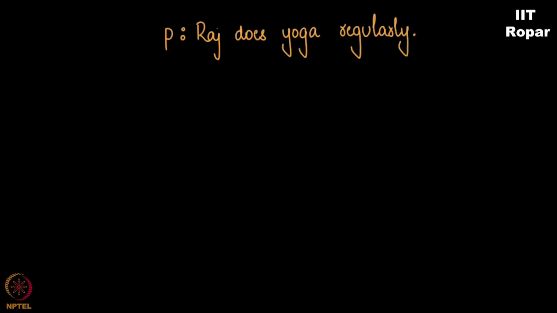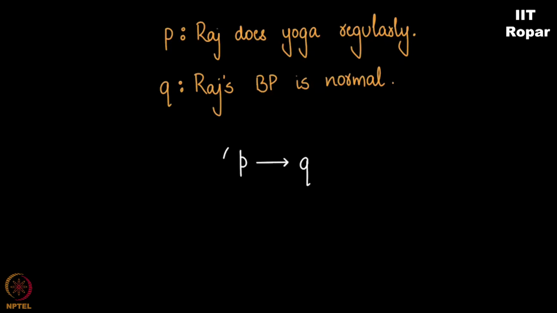Let statement P denote Raj does yoga regularly. And statement Q denote Raj's blood pressure is normal. Right? Now, don't you think P implies Q is true? We are revisiting P implies Q.